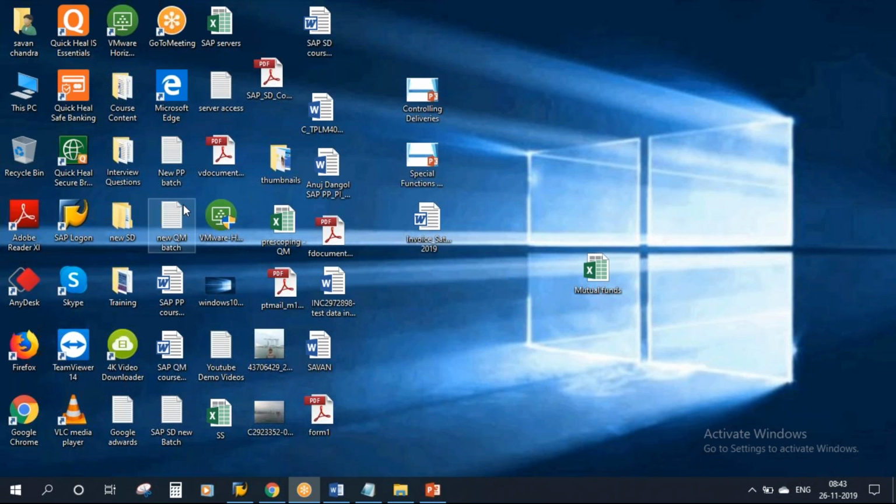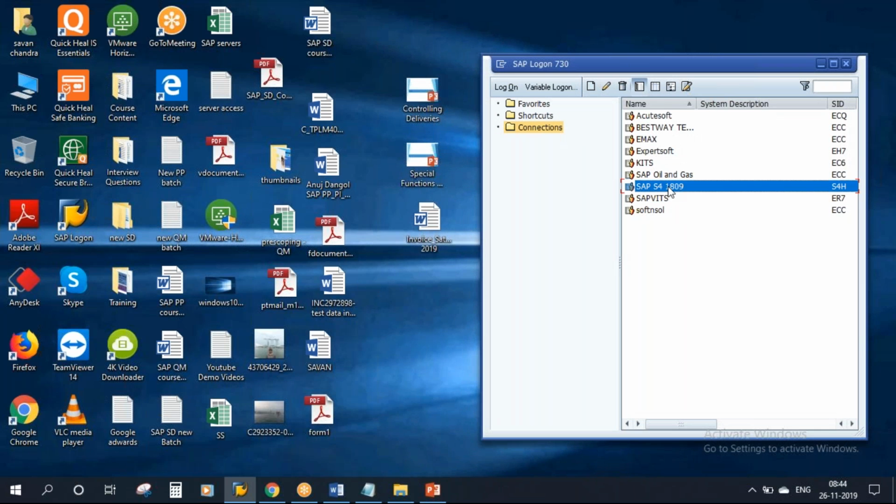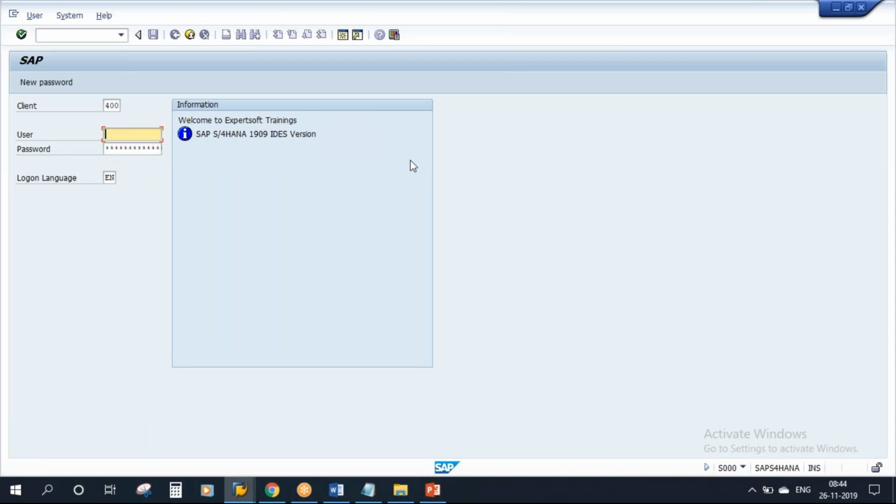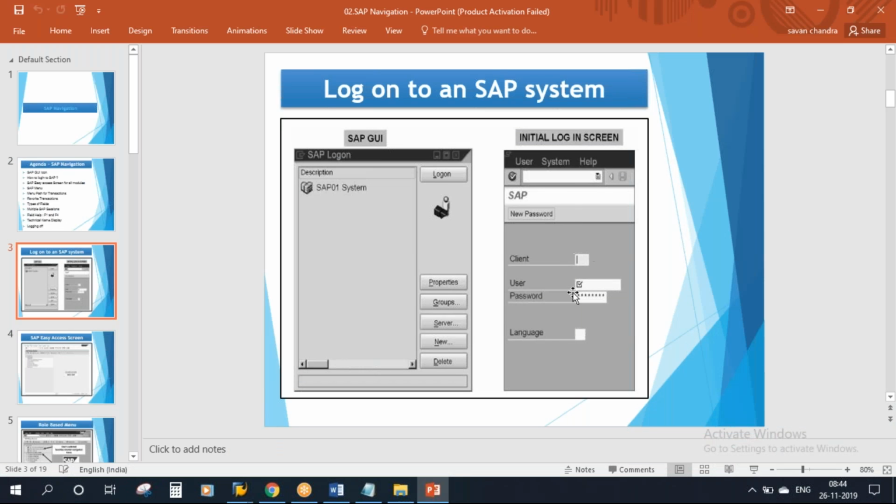Once you download and install the logon pad onto your system, you will be able to see this. You see here, there is the SAP logon pad. You just double click on it, and then immediately double click on the server. Once you double click on the server, you see this is the initial logon screen. On the initial logon screen, you need to enter your user ID and password.